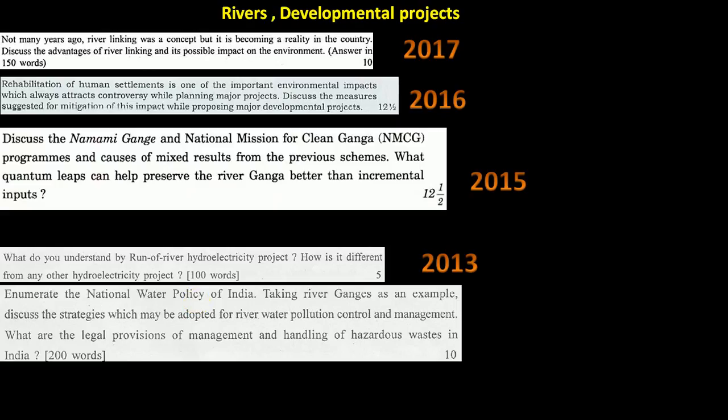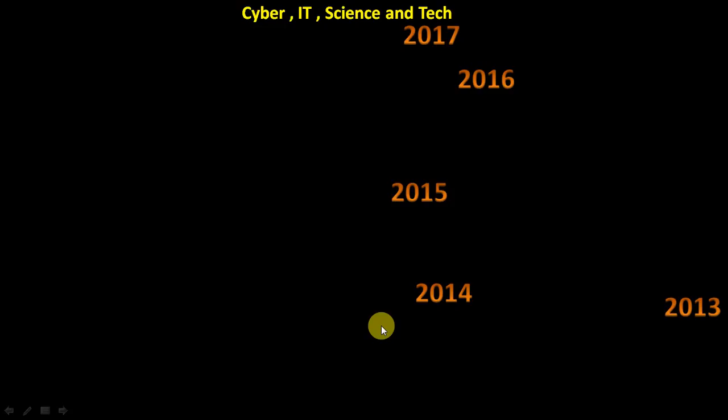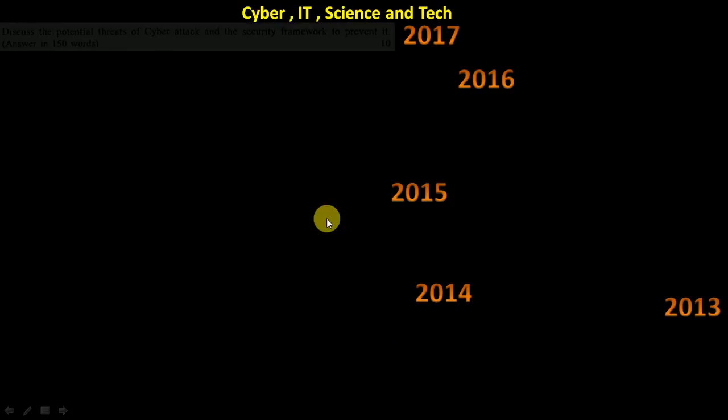In Polity also we saw that the Whistleblowers Act was there, then the Arbitration and Conciliation Act. These were all asked. The IT Act was there, IT Act Section 66. Then the Patent Act I showed you. So all the acts which are in the news are being asked. Cyber is again very, very important. Every year some question will come, internet related.